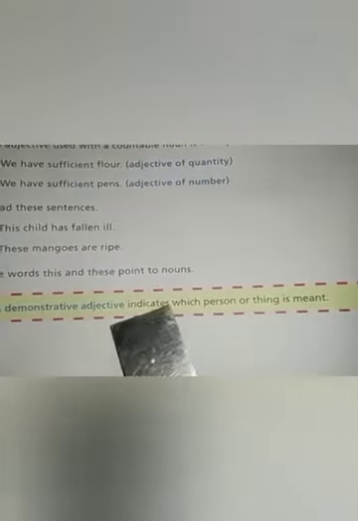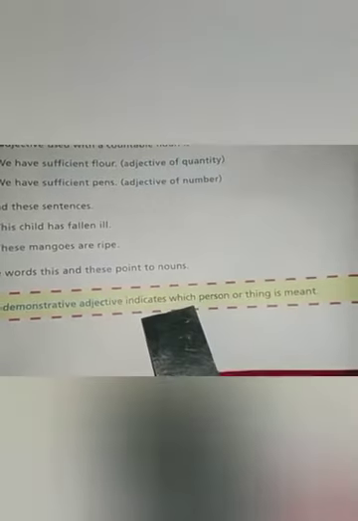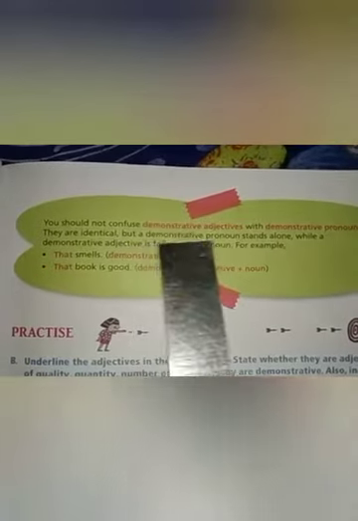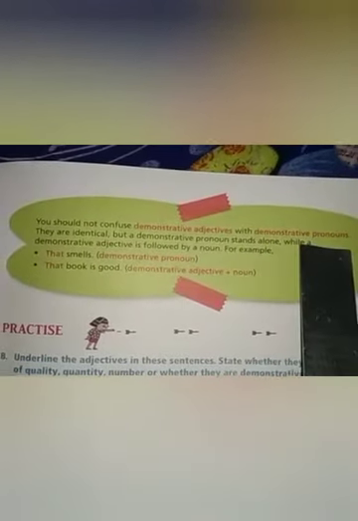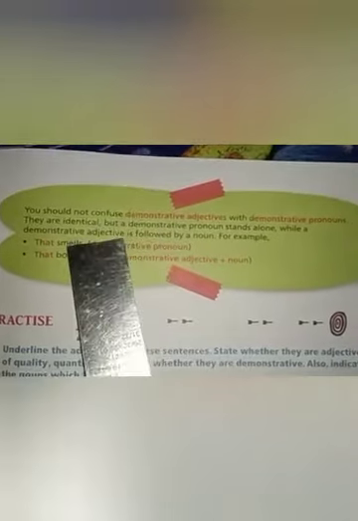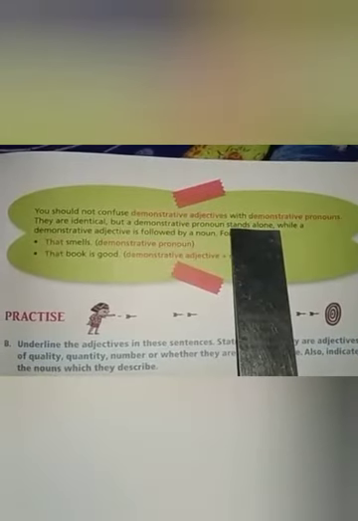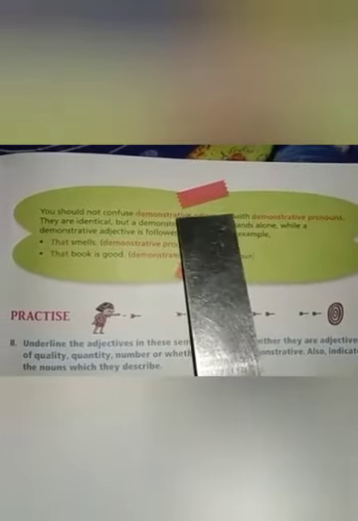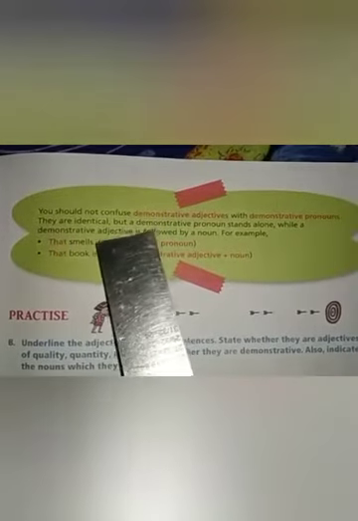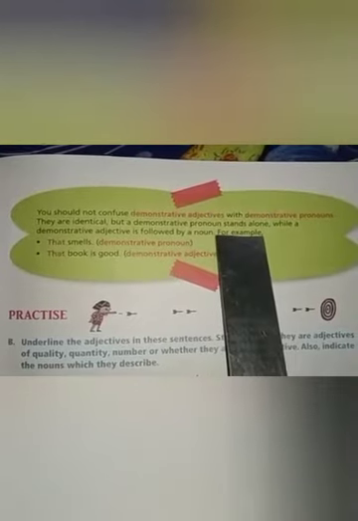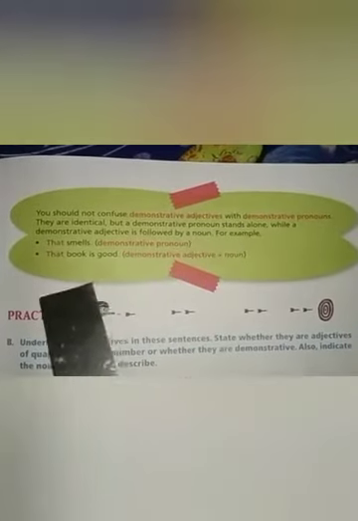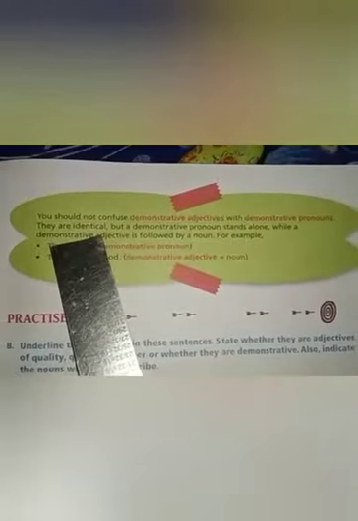I'm making it clear, look at this now. You should not confuse demonstrative adjectives with demonstrative pronouns. How can we identify them? Because demonstrative adjectives and demonstrative pronouns are the same words, no? This, that, these, those, these types of words are demonstrative adjectives and also pronouns. But there is a difference between them in their uses. They are identical, but we can identify them.